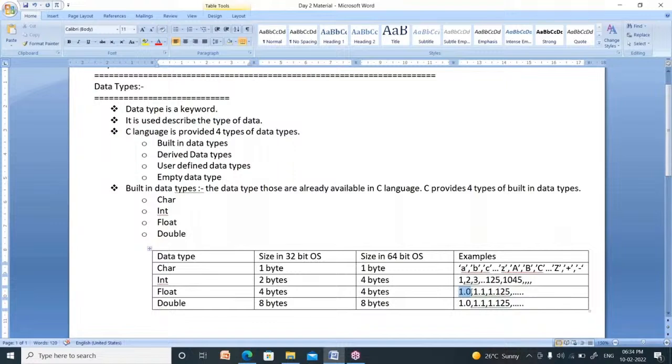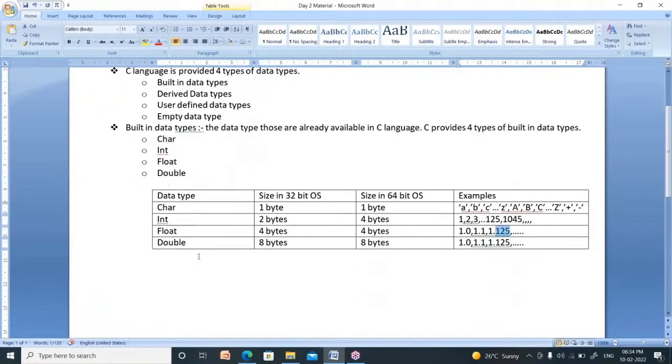Actually, 1.0, is it float or double? It should not be both. It should be related to float or it should be related to double. We cannot tell whether it is double or float just by seeing it. The digits after the dot symbol are called precision. How many precisions do I represent here? Only one precision. Here, three precisions. By seeing even six precisions, you cannot predict whether it is float or double.